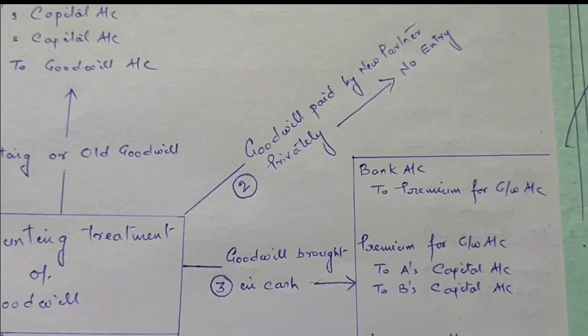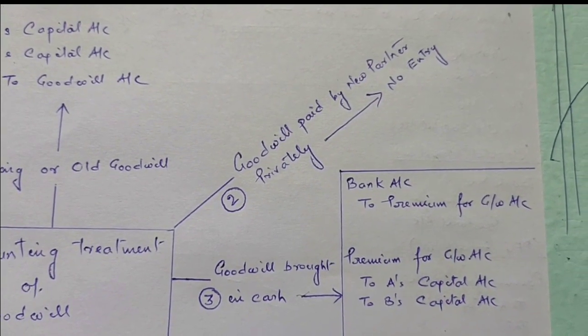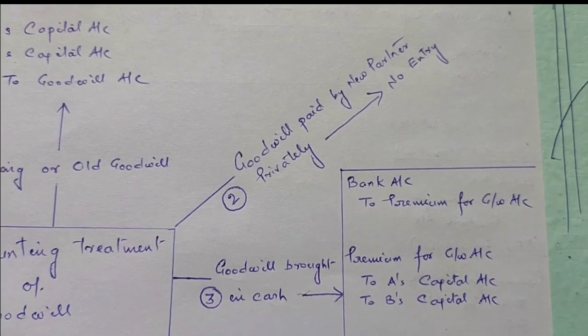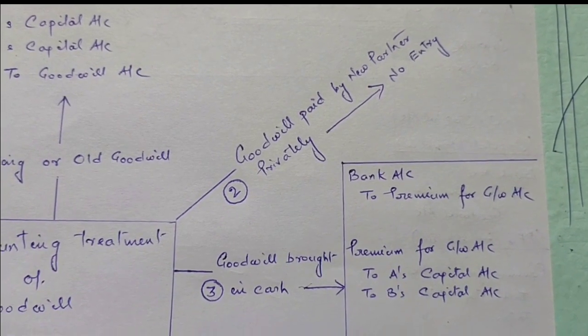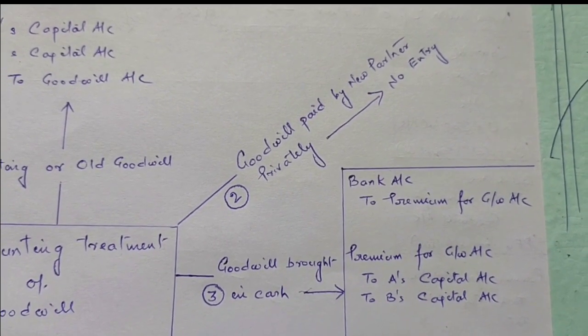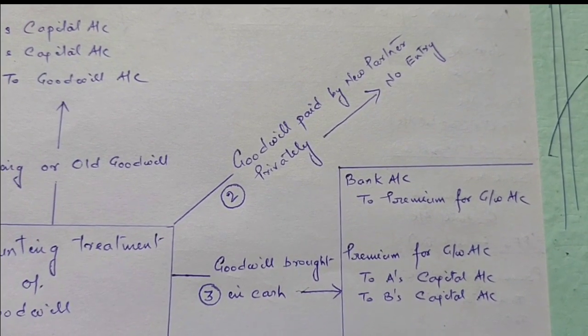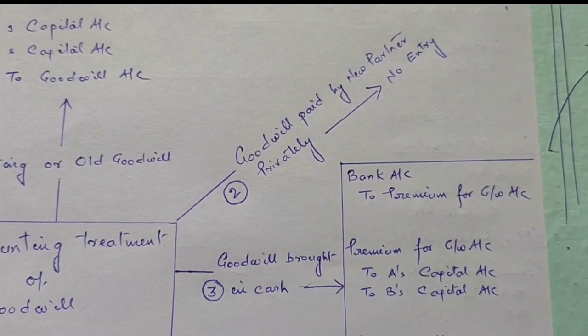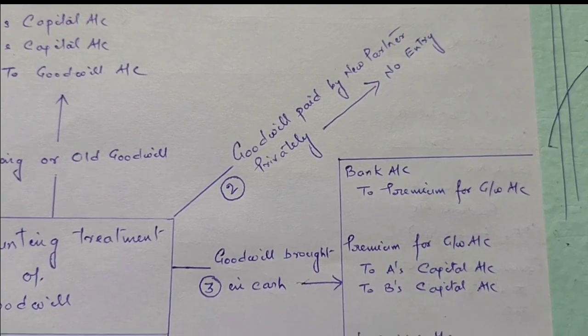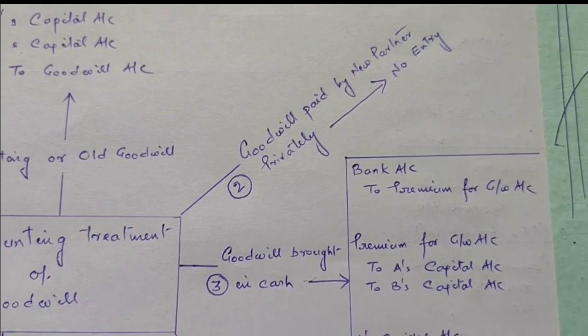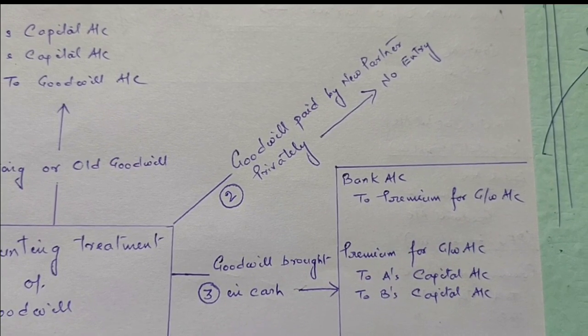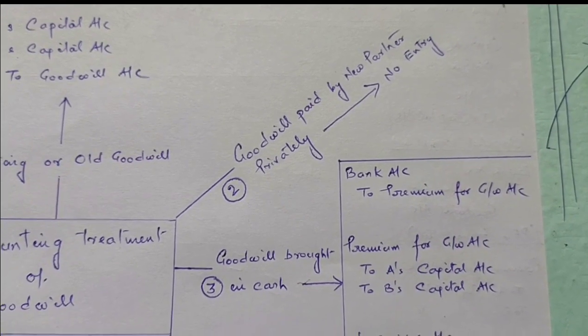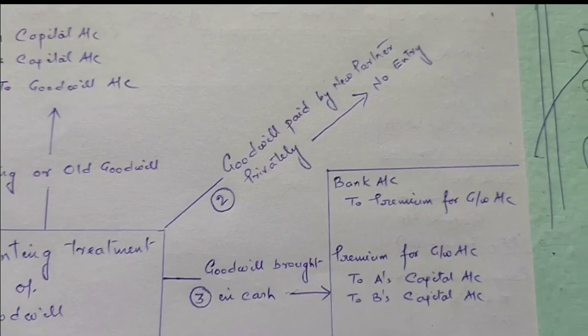Now, second point: suppose the new partner brings the amount of goodwill privately. Privately here means that the amount of goodwill is given to old partners by the new partner outside the business. It means that the amount of goodwill is not brought into the firm.